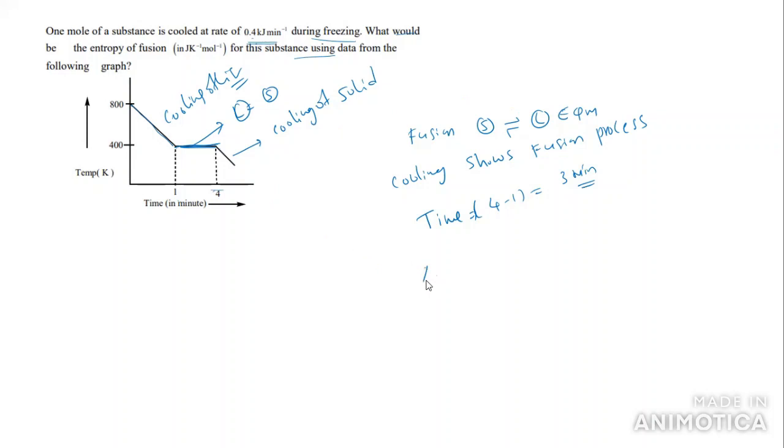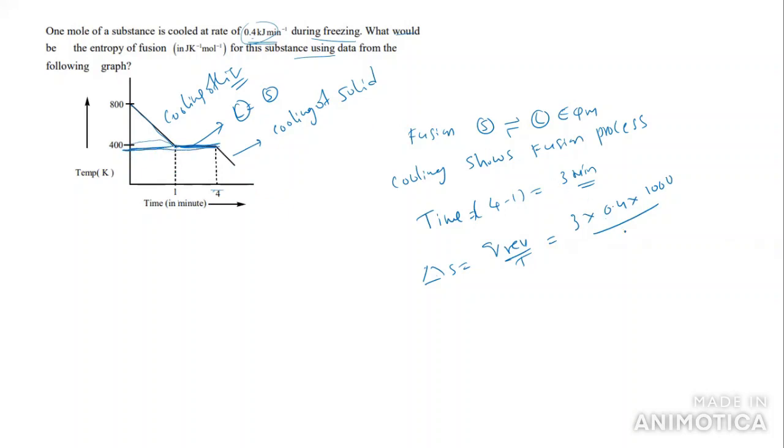So what is entropy? Entropy delta S is equal to Q reversible by temperature. So here the time is 3, and it is cooled by 0.4 kilojoules, which is mentioned here as 1000. What is the temperature at which the process takes place?